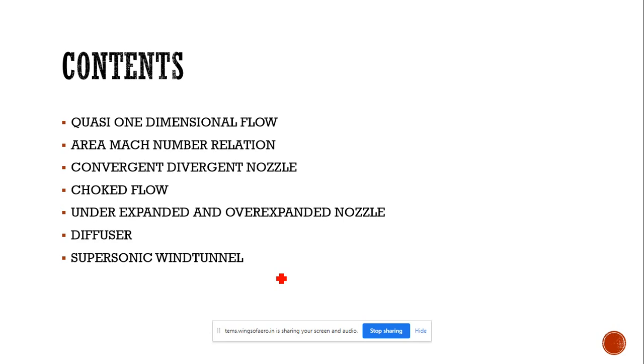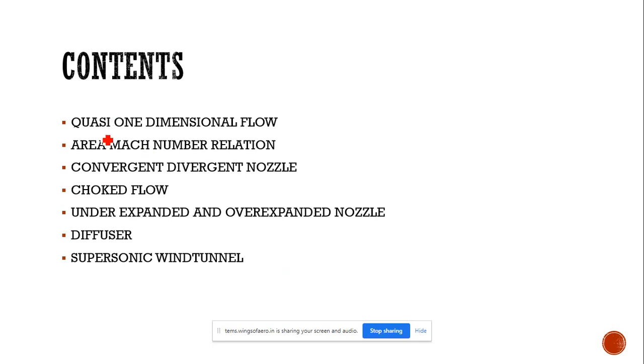Here we discuss the flows over nozzles. In flows over a nozzle, the first and foremost equation is the area, velocity, and Mach number relation. Based upon that, for a subsonic flow, when the area increases, velocity decreases. For supersonic flow, the opposite happens. These things we will see in this session.